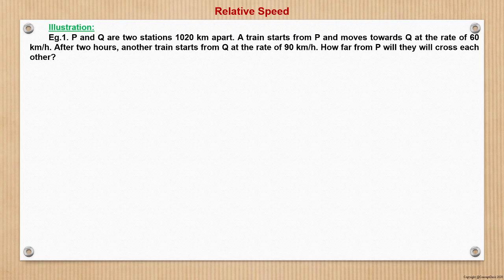Now see, question number 1 reads: P and Q are two stations 1020 km apart. A train starts from P and moves toward Q at the rate of 60 km per hour. After 2 hours, another train starts from Q at the rate of 90 km per hour. How far from P will they cross each other? Now let us see.